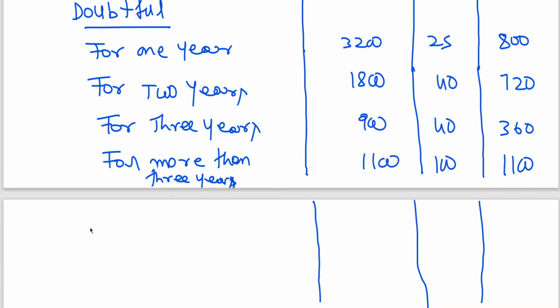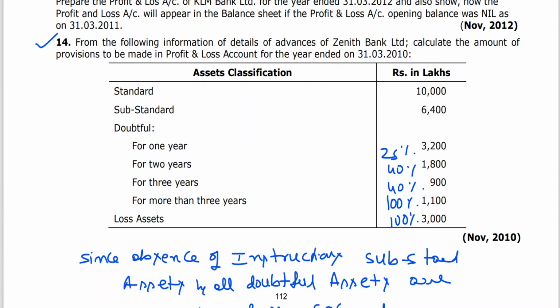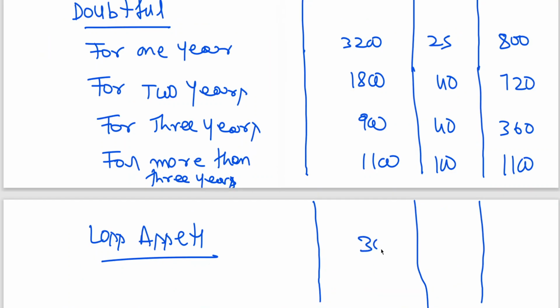Next, loss assets. Loss assets are nothing but advances. Loss assets, I told you 100%. Loss assets we are having 3000, no? 100%, it is 3000.